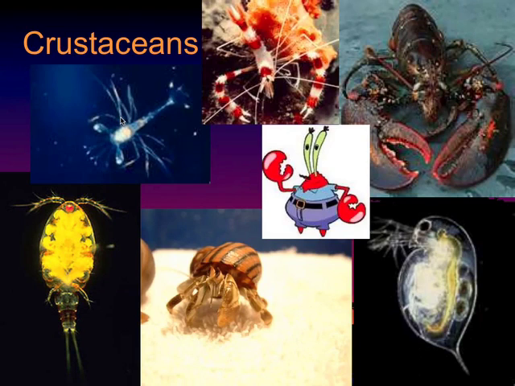Moving right along to crustaceans. So crustaceans, we have this mantis shrimp, a peppermint shrimp, and then on the top right, we have the regular lobster. Down at the bottom right, we have the daphnia. Bottom middle, the hermit crab, and then the bottom left, we have the copepod.